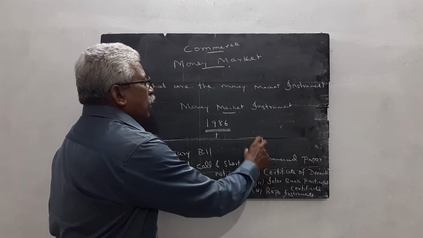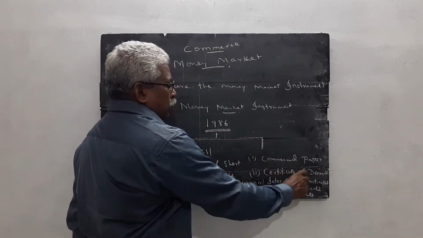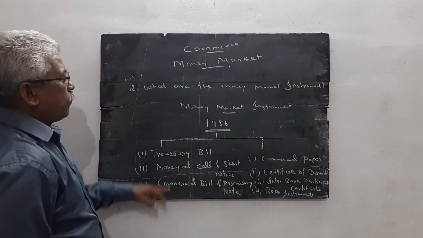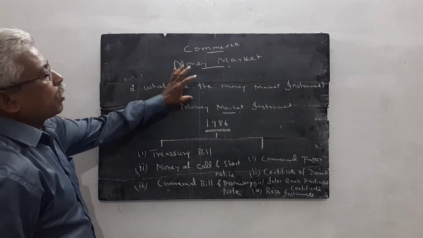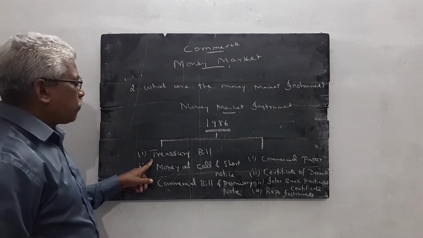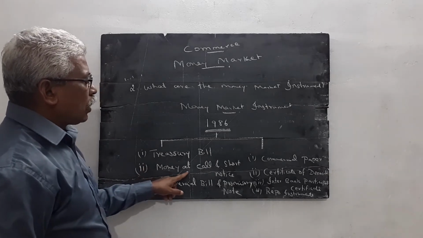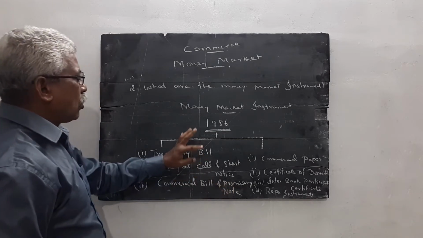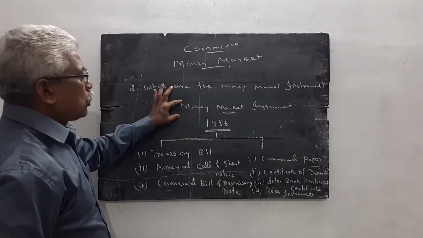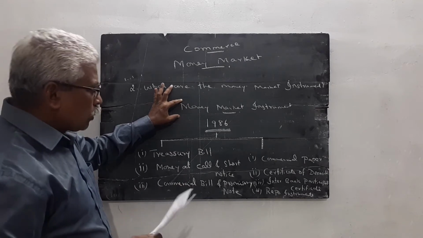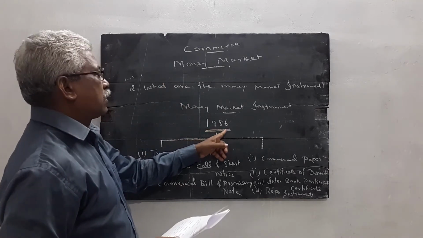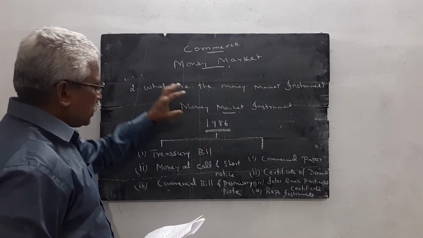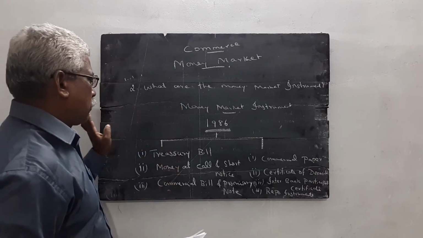These four instruments are used after 1986. These are the old money market instruments. Number one, treasury bill. Number two, money at call and short notice. Number three, commercial bill and promissory note. These are the money market instruments which were used before 1986. Nowadays also these instruments are used, but up to 1986 these three instruments were used in the money market.